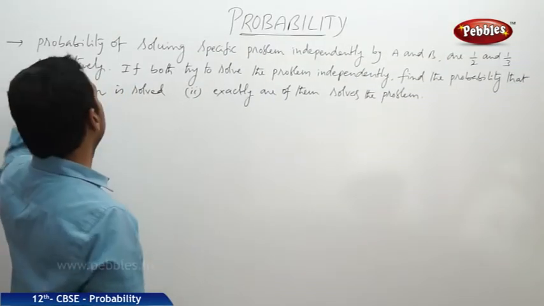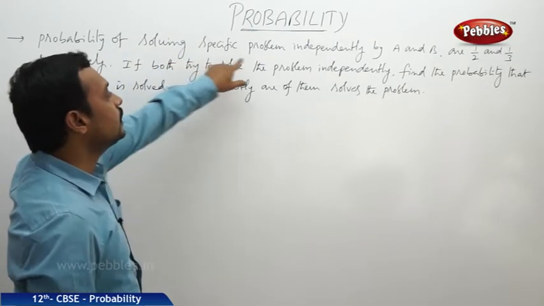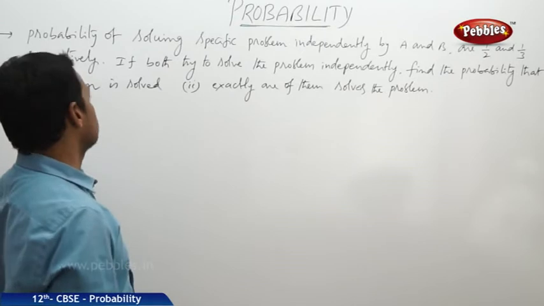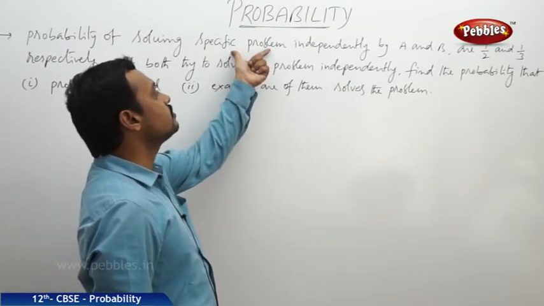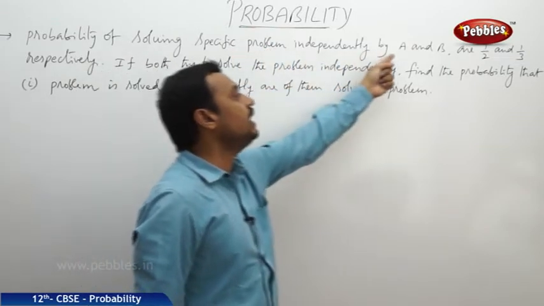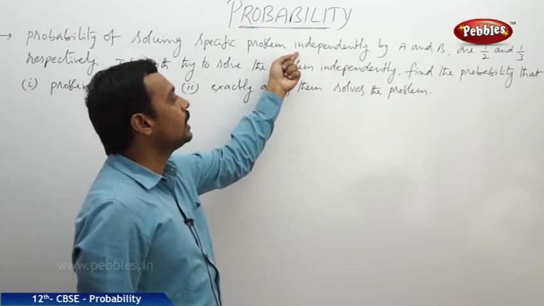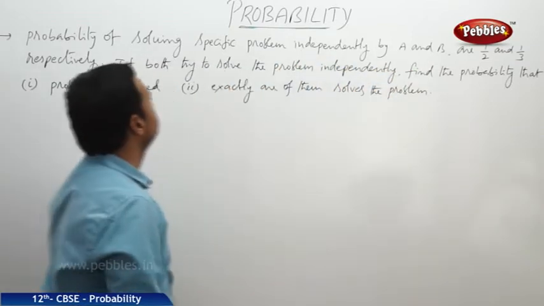Now, here is the problem. The probabilities of solving a specific problem independently by A and B are 1 by 2 and 1 by 3 respectively. The probability of solving a specified problem by A is 1 by 2 and the probability for B to solve the same problem is 1 by 3.